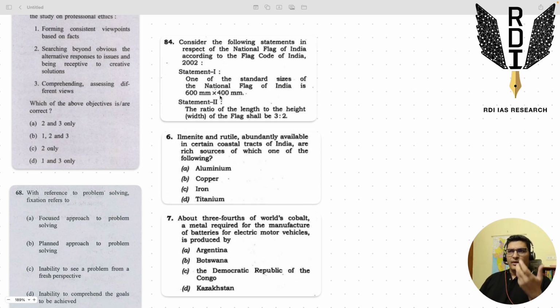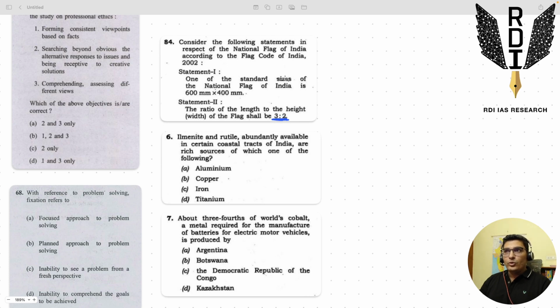So a first timer, a 21-year-old student in 1 year, this kind of fact, doing it via knowledge, extremely difficult, right? Also, look at the way the statement was framed. One of the standard sizes, right? So UPSC is playing with the psychology of the student here. The moment a student sees one of the, right, it's a soft way of saying it, the student will just assume that this statement is true. The student will not read 600 into 400 or any other aspect. Maybe what the student can look at is the 3 is to 2 part.